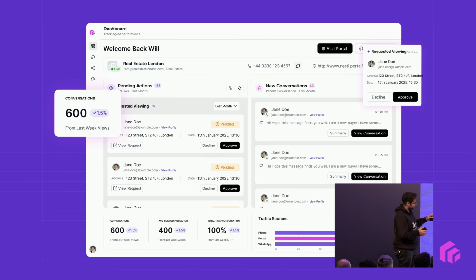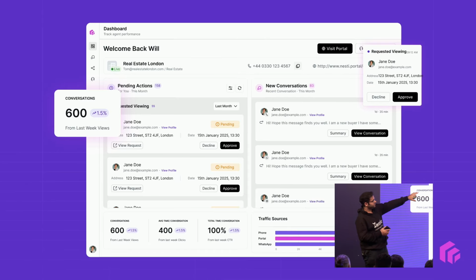So this is how the product looks, right? We have the real estate company coming in. They set up their entire profile, and then at the top right, you get to see the contact number that they can call. Please don't do that, because I'll be doing a phone call right now. You get the portal link next to it, where a user can come in, say for Real Estate London, if you call that an agent, log into Nesti, and start having a real conversation with a replica of a real estate agent.